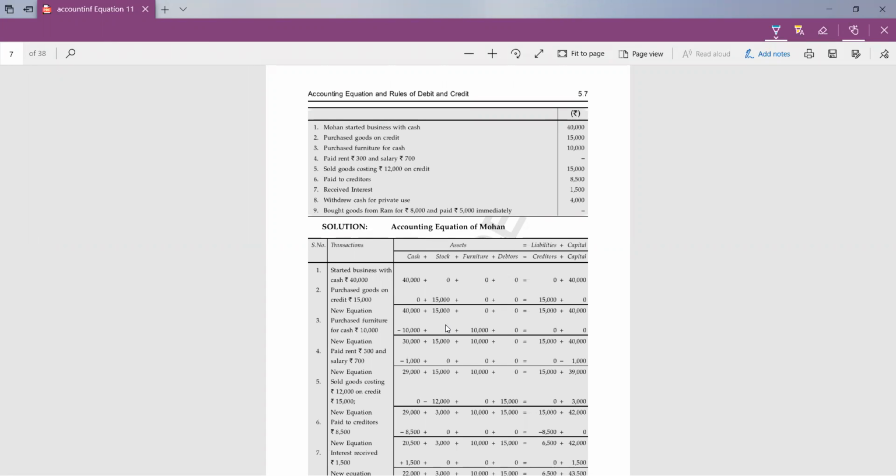So it has come to our mind that in assets, two assets are confirmed, cash and stock. So before starting the question, you have to write all the assets at the top of the accounting equation as they are given in the answer. Cash plus stock. I have written this.